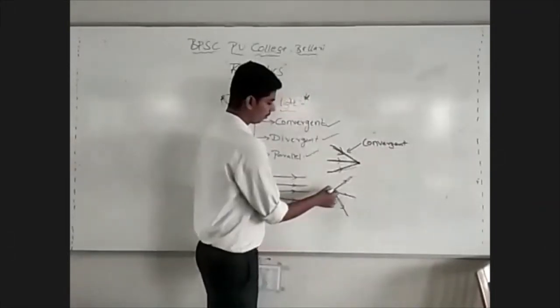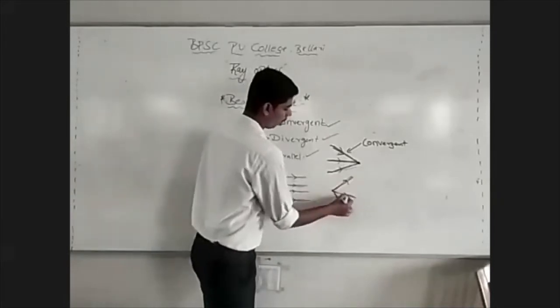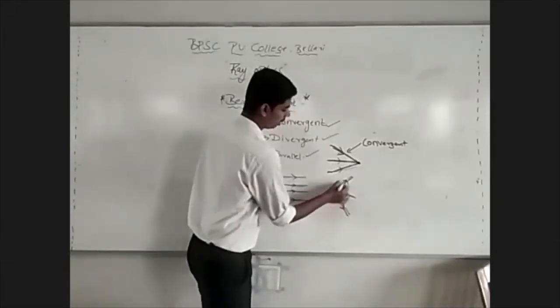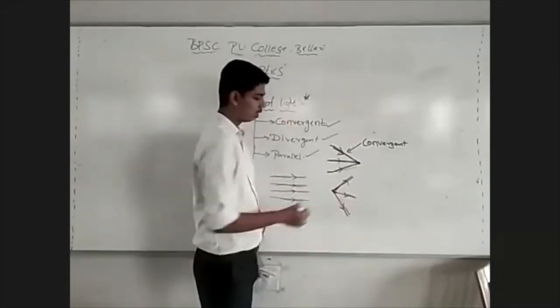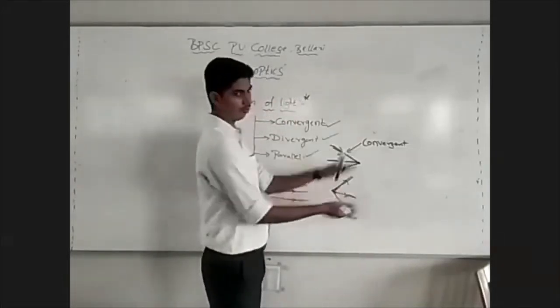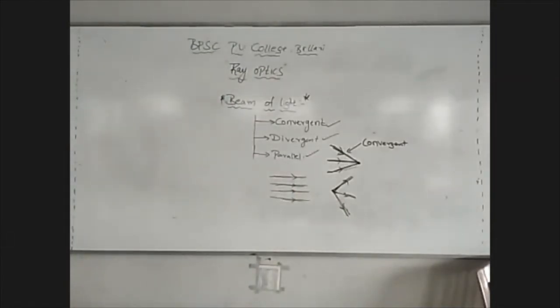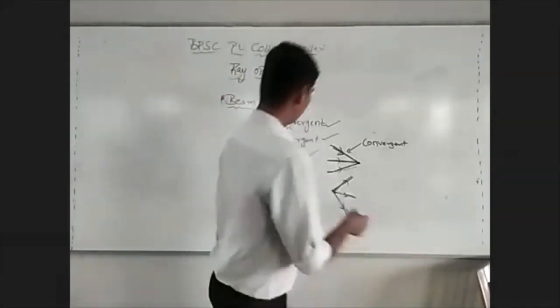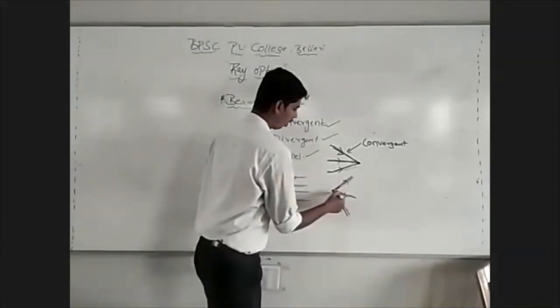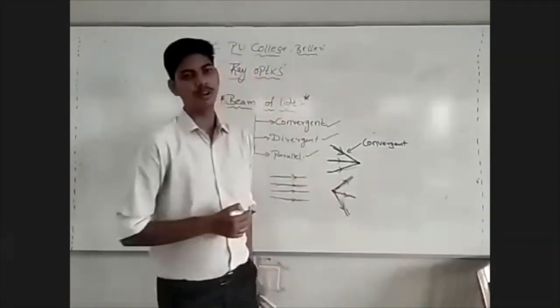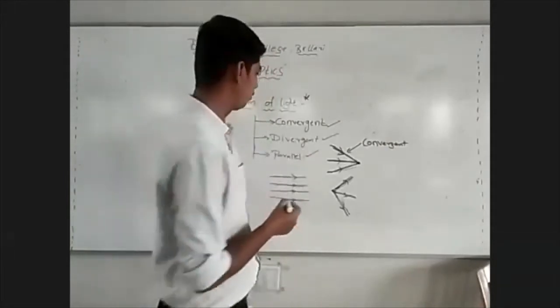And if the rays of light are moving away from a point, then such rays of light are called a divergent beam of light.